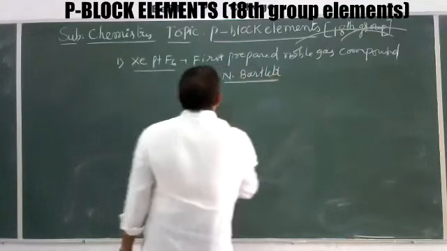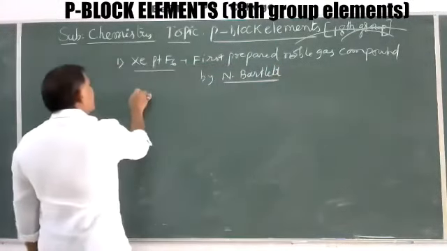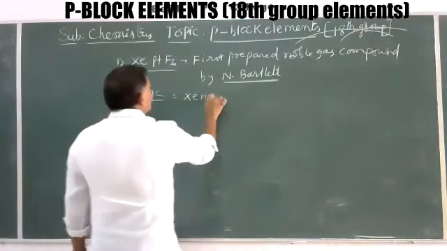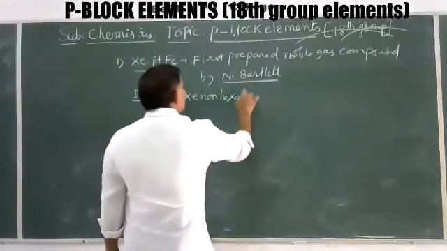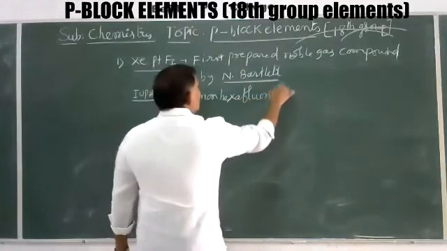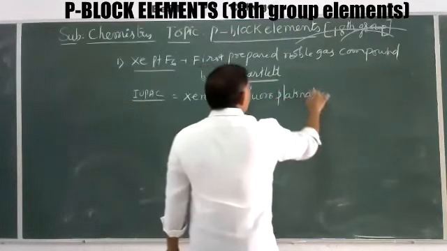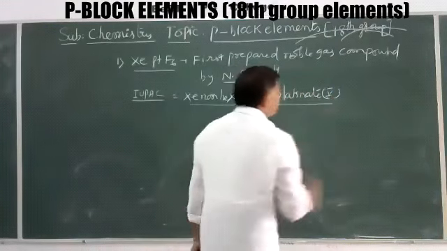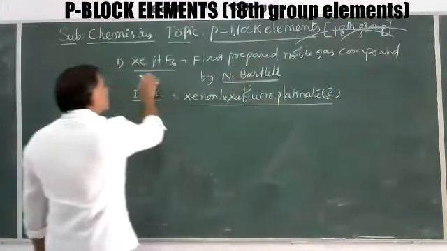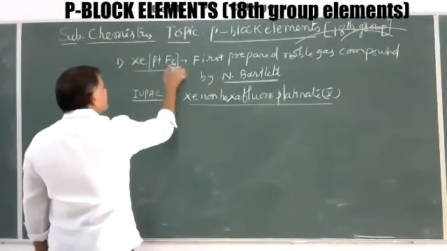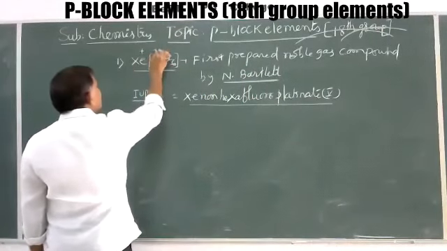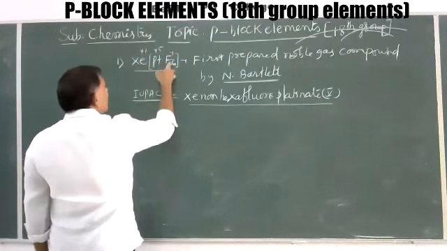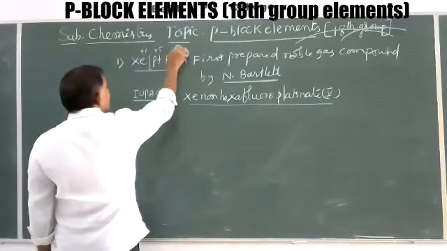This is, and its IUPAC name is xenon hexafluoroplatinate 5. This is xenon hexafluoroplatinate. In this XePtF6, oxidation state of platinum is +5: +1, +5, +6. That's why the fluorine is -1 into 6, -6, balanced.